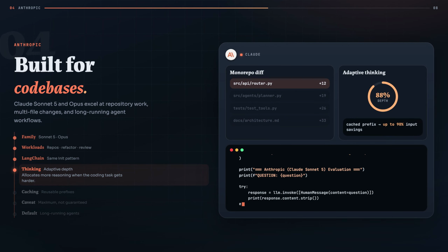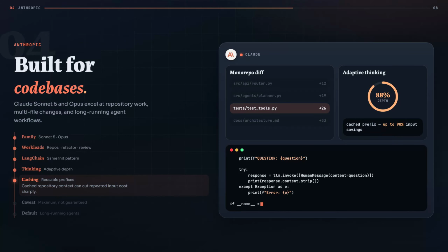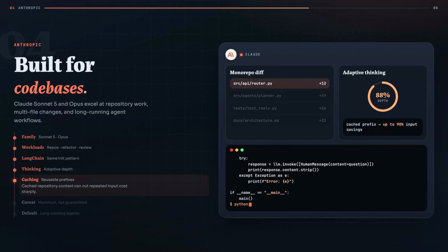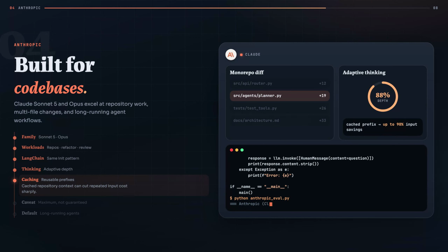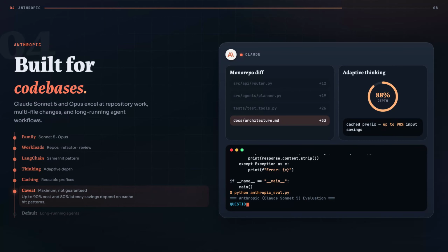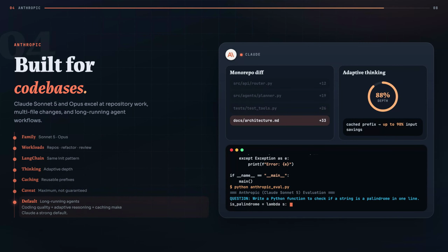Anthropic also supports prompt caching. When large, reusable prompt prefixes, such as repository context, technical documentation, or system instructions, are cached correctly, Anthropic reports potential input cost reductions of up to 90% and latency reductions of up to 80%. These are maximum potential savings, not guaranteed results. Actual savings depend on cache configuration, prompt stability, cache lifetime, and request patterns.